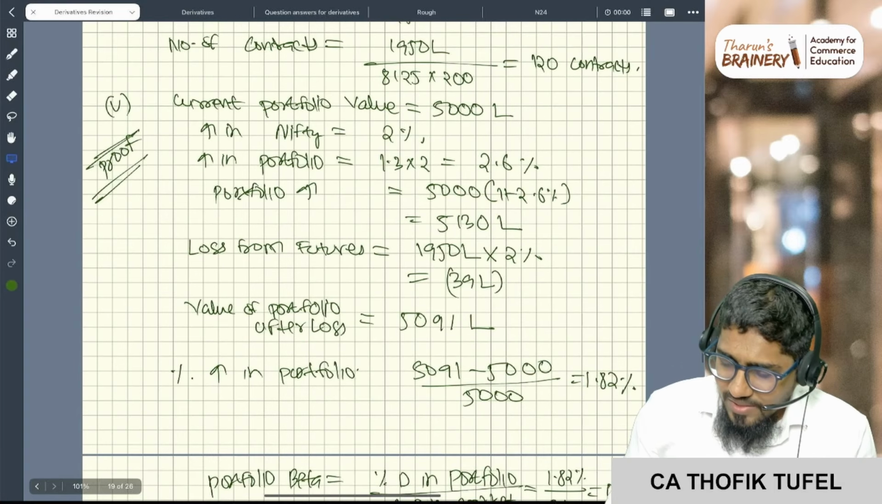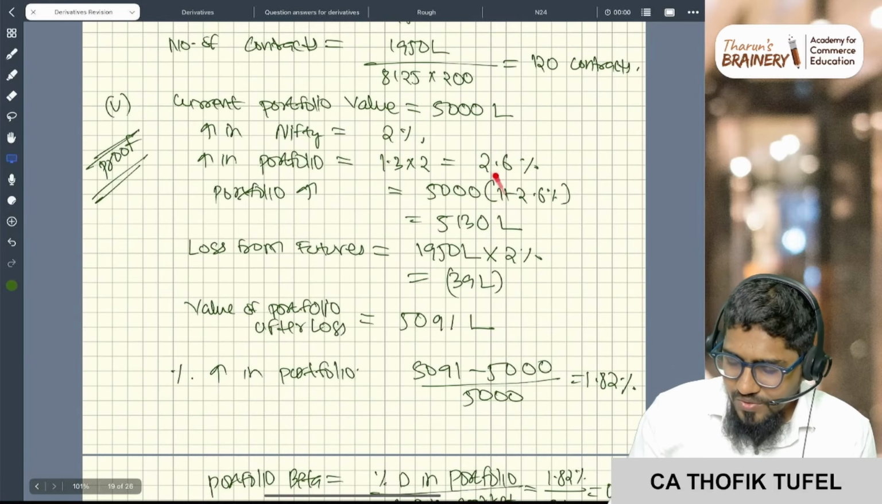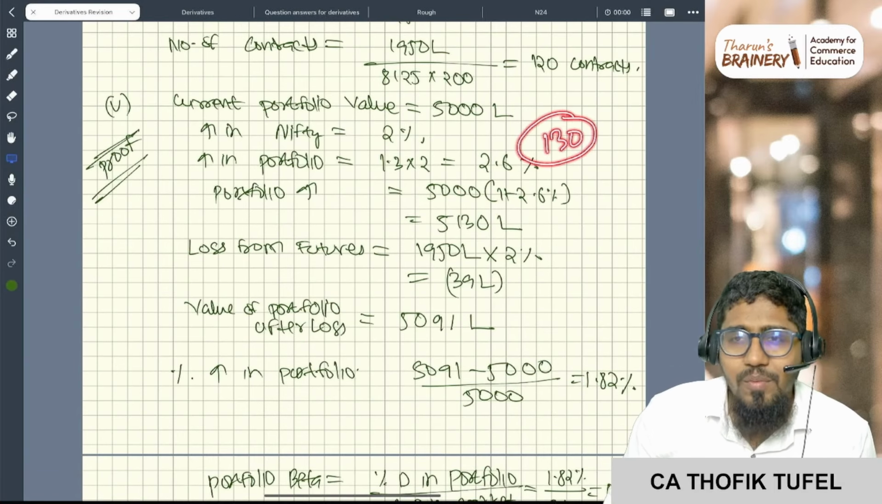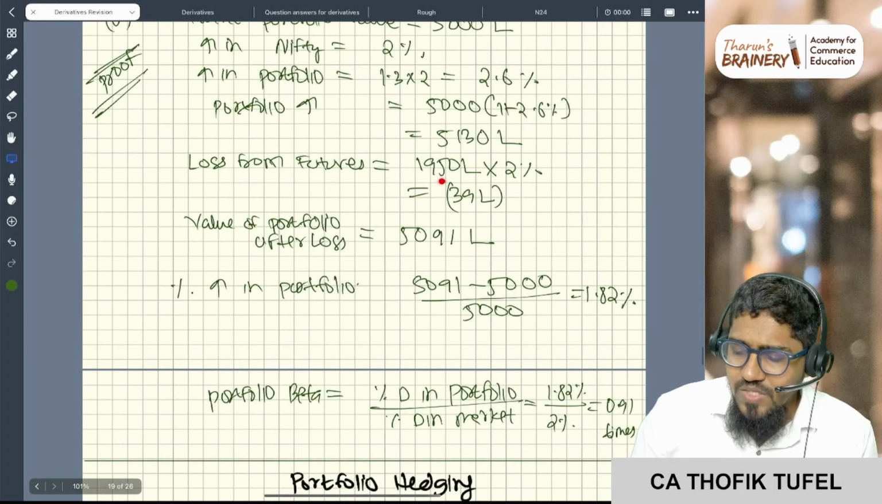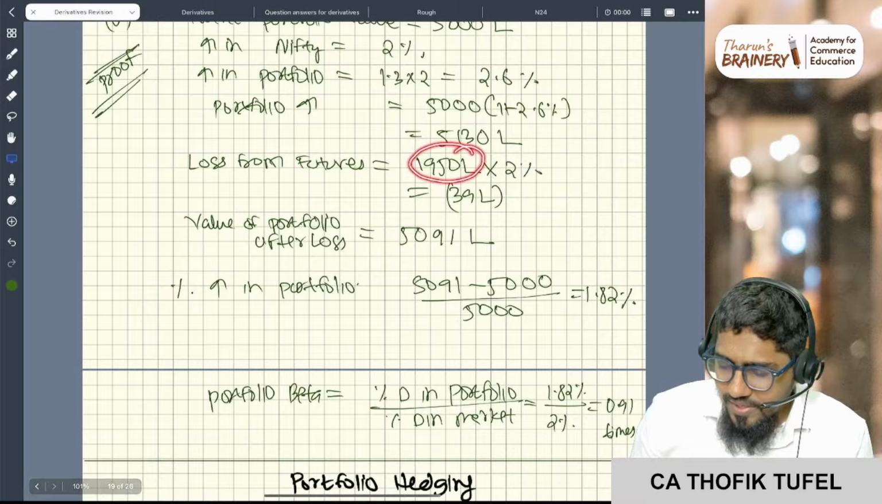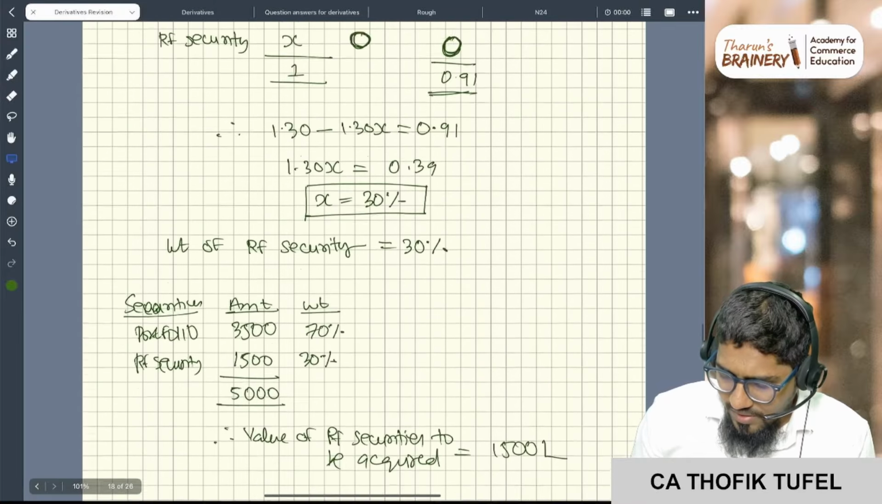Super. So this is nothing but gain from portfolio, right? So the 130 is nothing but gain from portfolio. Now what is the loss from the futures? The loss from the futures: 1950 is my contract value, correct? 1950 is my contract value.